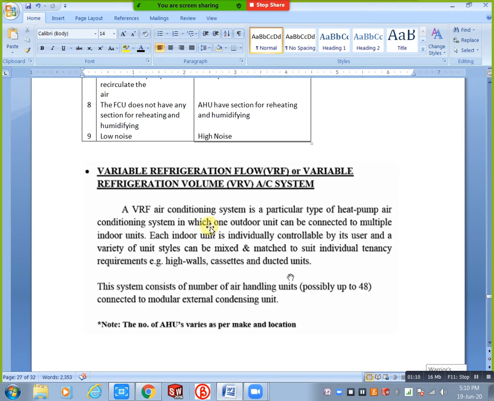Okay. First of all, what is the difference between the remaining systems and this system? In a split system, or a window system, we have an outdoor unit and at the same time an indoor unit, right? But in this we are both are same.